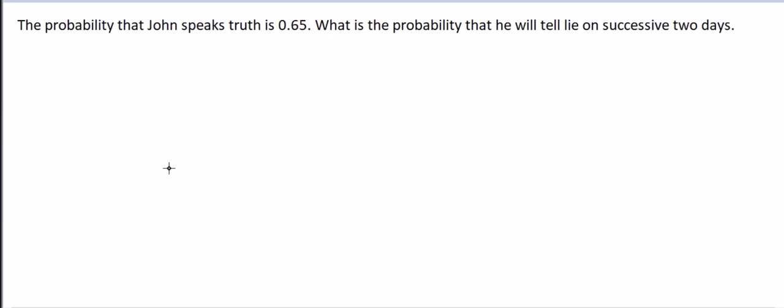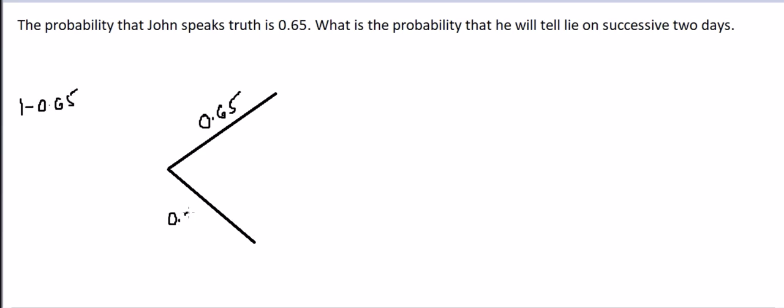So if he is speaking the truth, the probability is 0.65, and if he is telling a lie, then definitely it will be 1 minus 0.65, which will give you 0.35. This is for the first day. On the first day, definitely he'll speak either the truth or tell a lie.